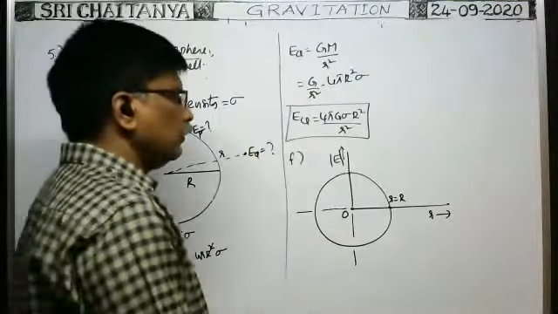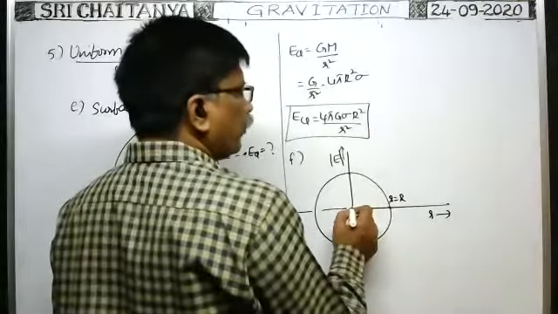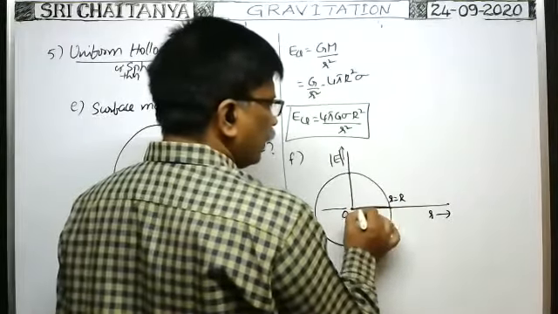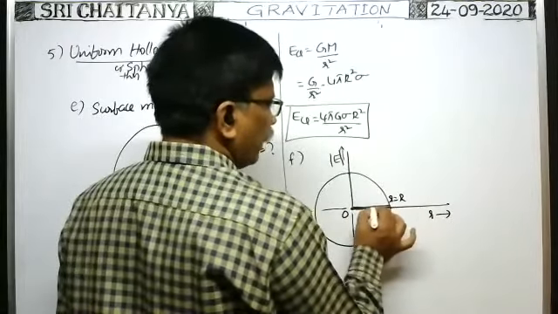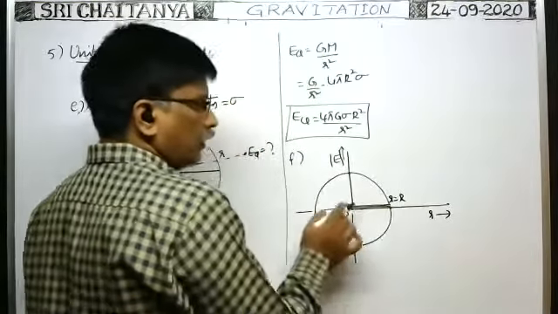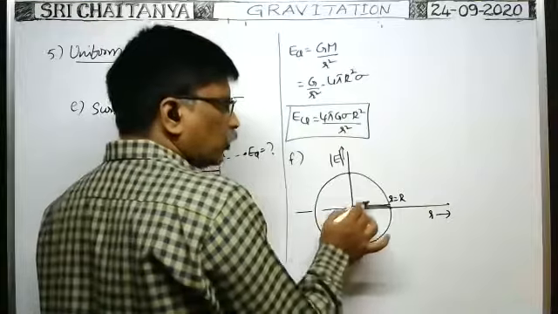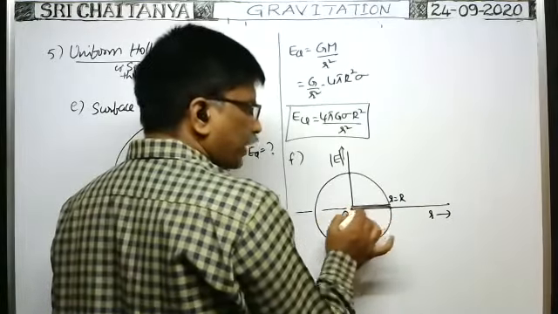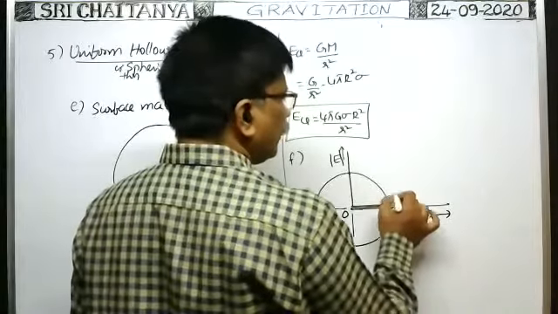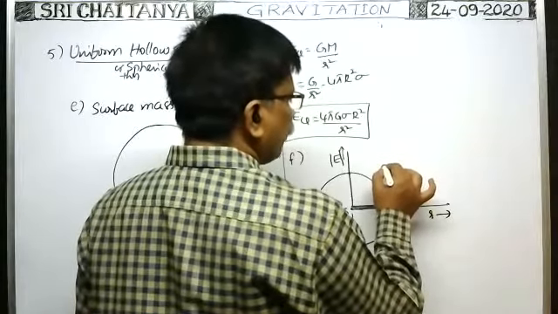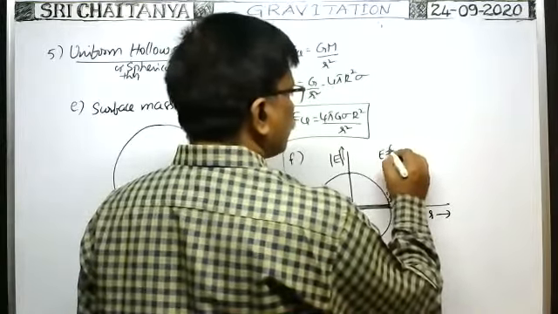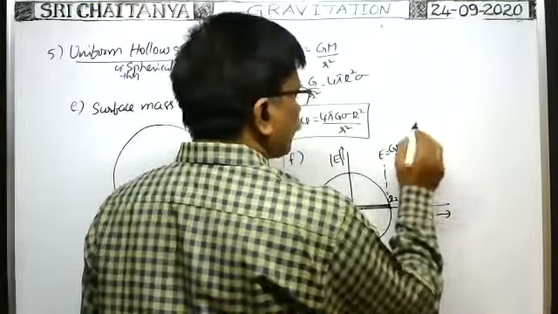Okay, now you tell me. From the center, before reaching the surface, the intensity of gravitational field is 0 only. Because intensity of gravitational field is 0, the graph is obtained like this, no? From small r is equal to 0, before reaching the point capital R, the intensity is 0. That's why you'll get the straight line like this. But whenever small r is equal to capital R, immediately the intensity of gravitational field reaches a maximum value, that is E surface, which means GM by capital R square at this point.